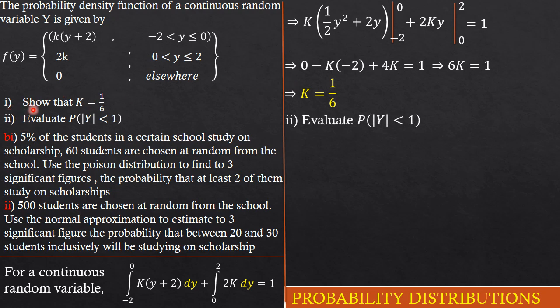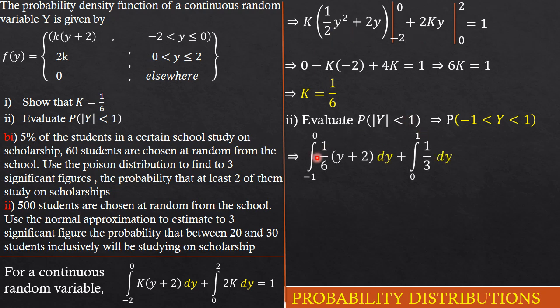The next part is now to find the probability that the absolute value of y is less than 1. We can simplify the inside by using our knowledge of absolute values, which simply means that this is going to be the probability that y is between -1 and 1. To get this done, we are going to be looking at the definite integral going from -1 to 0, because keep in mind that our density function is defined in pieces.